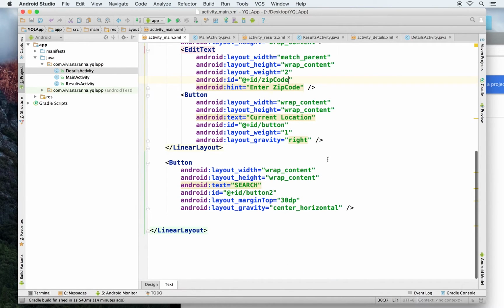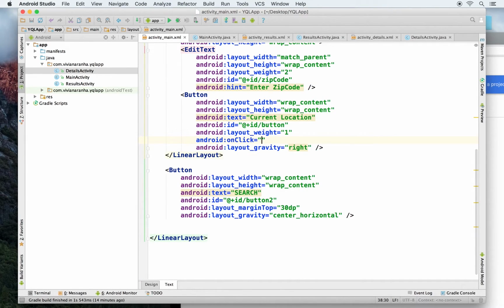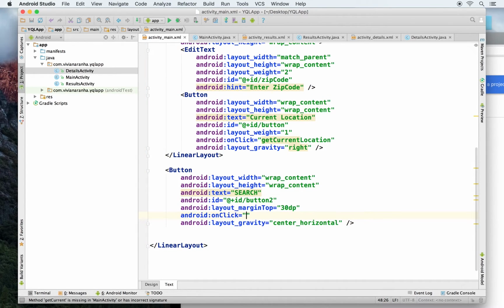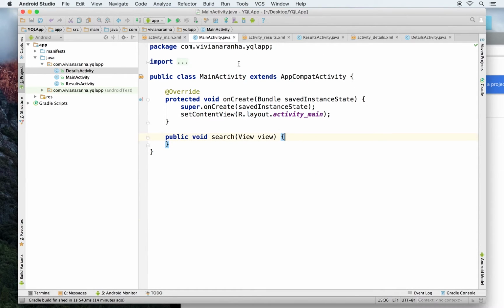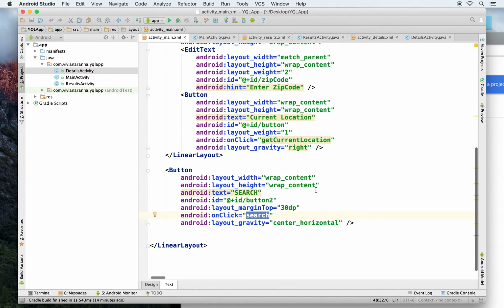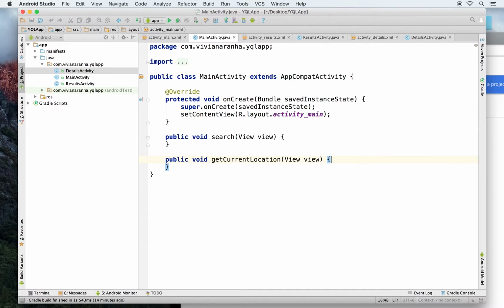And then buttons, let's add some click events to it. On click, let's say get current location, and the second one on click search. Let's implement them inside the main activity. Get current location. So I'm just going to close the other ones because I don't need them right now, and I'll open them as and when I need them. So I've created the layout.